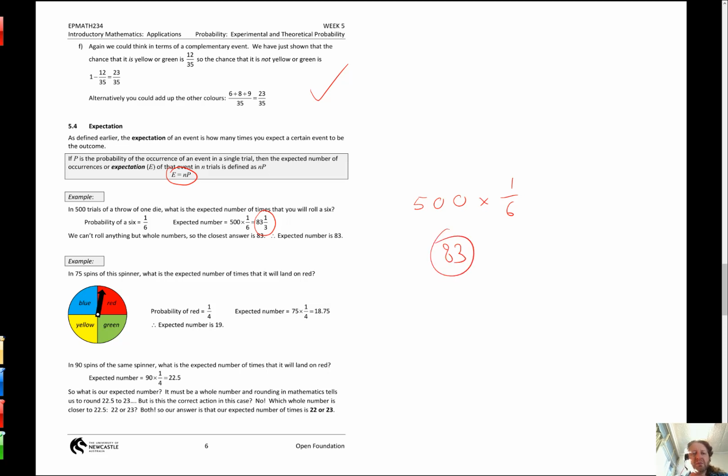My most likely outcome is getting 83 6s. The second most likely outcome would be 84. That's the whole number that's second closest to 83 and a third. 83 would be first, 84 would be second.